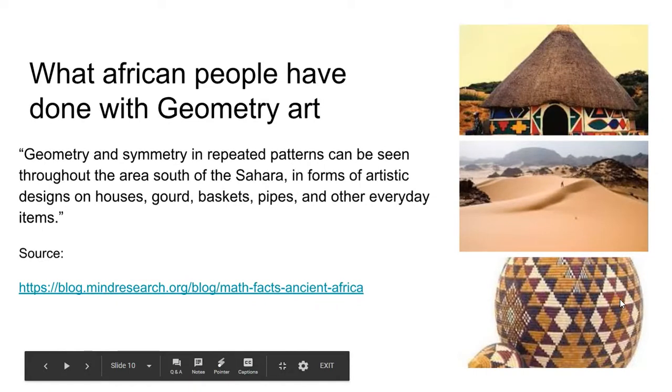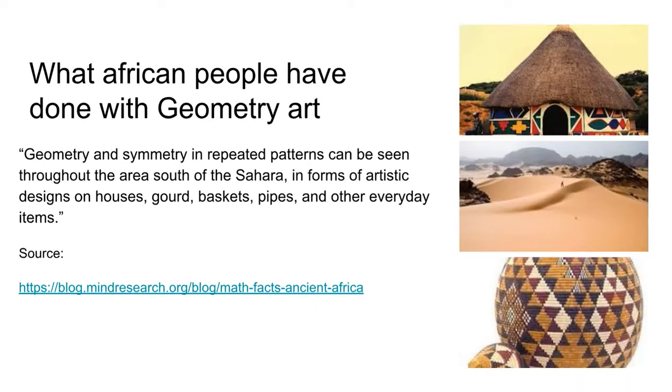So we got that. And now, what African people have done with geometry art. So geometry and symmetry in repeated patterns can be seen throughout the area south of the Sahara in forms of artistic design on houses, gourds, baskets, pipes, and other everyday items. I got this from mindresearch.org.